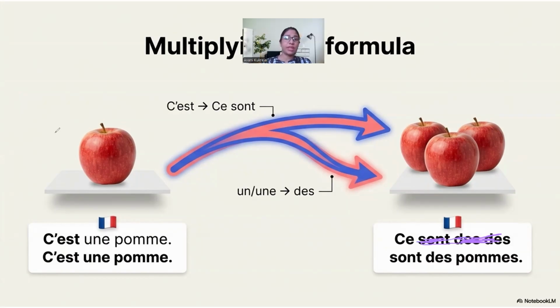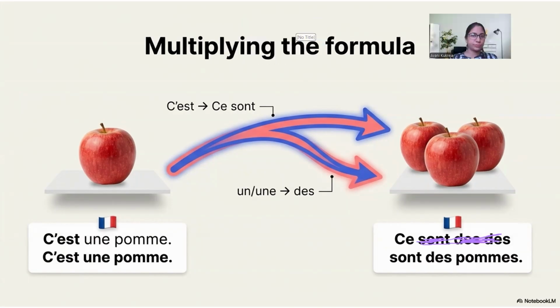So, everybody hear me out. The question remains the same, qu'est-ce que c'est? But the answer, as I said, can be the singular form or the plural one. So we can say this is an apple or these are apples. Understood? But the question is only qu'est-ce que c'est? What is this or what are these is qu'est-ce que c'est in French. Now the answer can be either c'est une pomme, this is an apple, or the plural form will become ce sont des pommes, which translates as these are apples.